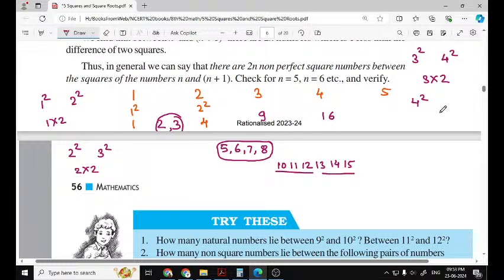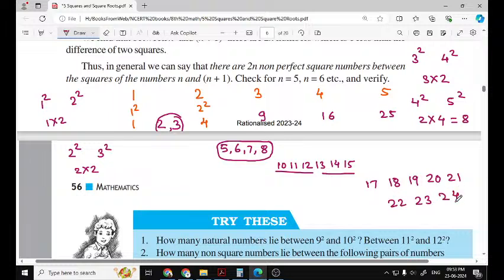Then the non-perfect square numbers between 4 square and 5 square are given by 4 into 2, that is 8. Now let us count the numbers: 17, 18, 19, 20, 21, 22, 23 and 24.